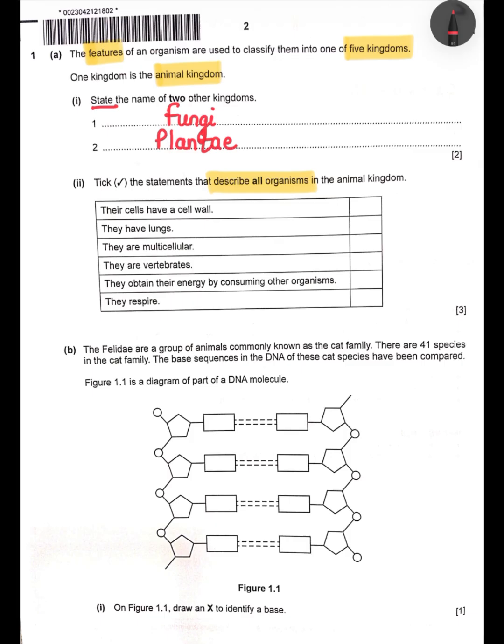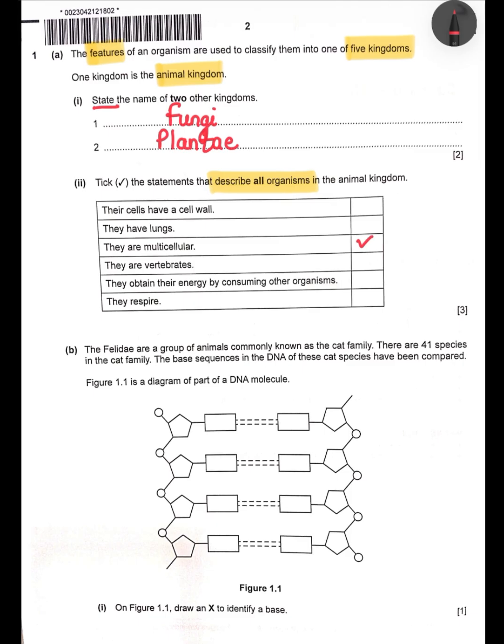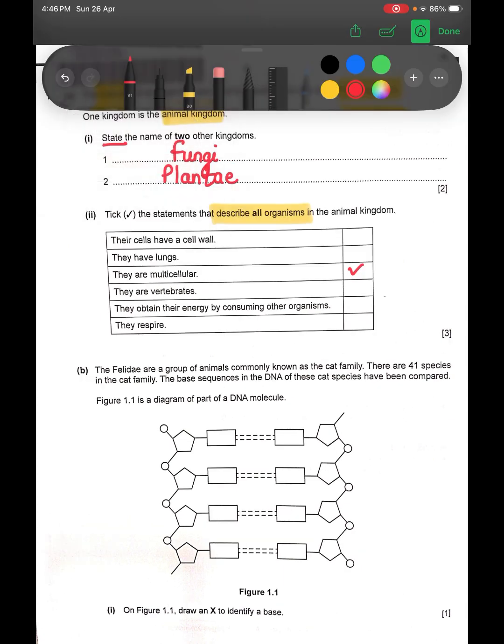Okay, they are all multicellular. Yes, they are all multicellular. Are they all vertebrates? No, some are even invertebrates. Fourth, they obtain their energy by consuming other organisms. Yes, that's definitely a key feature of animal kingdom, and we even have a name for this, which is heterotrophs. They respire. Yes, that's also a key feature of animal kingdom. So that way you read a statement, you think, and accordingly you answer the question.